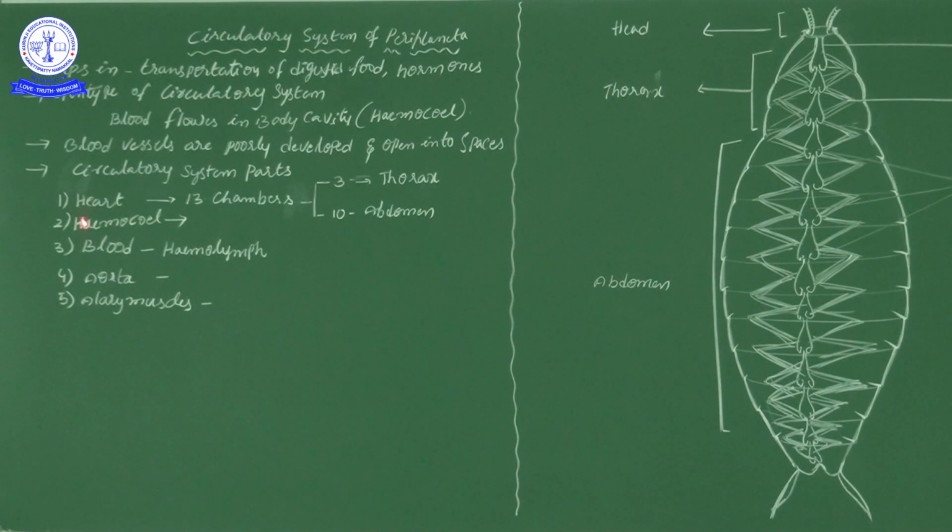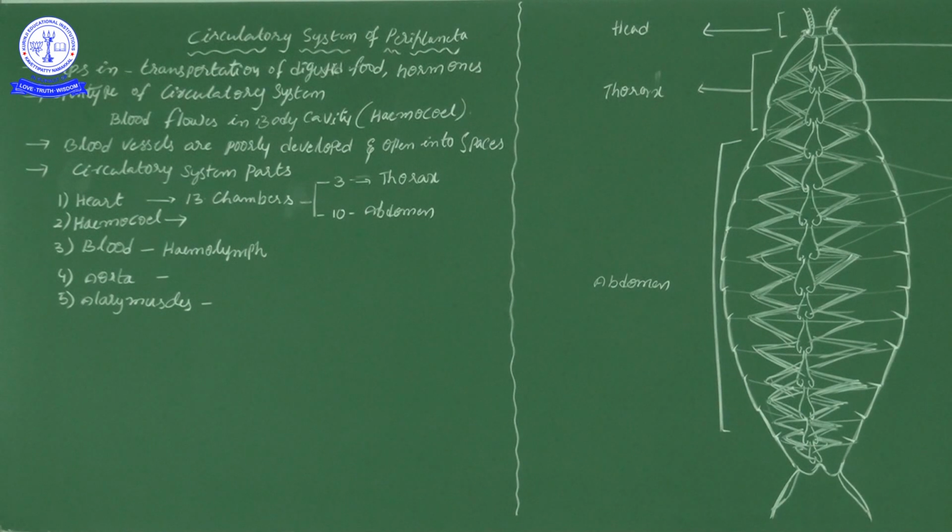Already I said blood flows into the body cavity, that body cavity is the hemocoel, and then blood, aorta and alary muscles. These two are small parts. Situationally it will help. Where they are located and what their function is, I will explain at diagram time. Majority of the circulatory system parts are heart, hemocoel and blood.